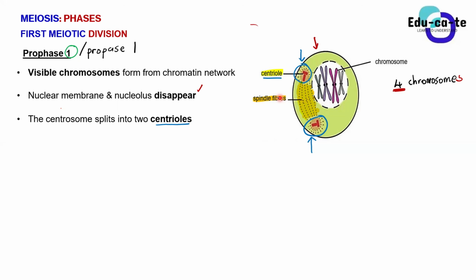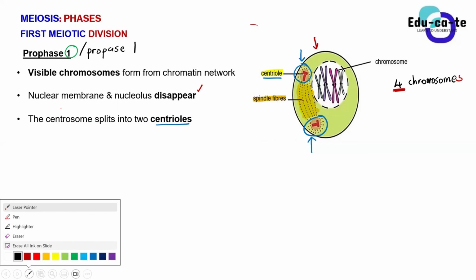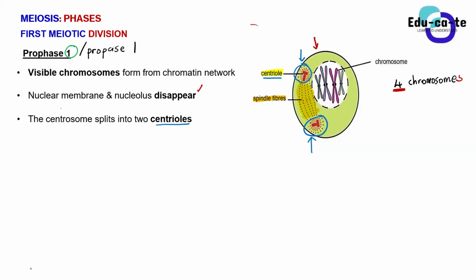So one of the evidences that you can give to say that this is indeed prophase, you can add here and say that spindle fibers are forming. I'll just add it below the centrosome point. So you can add and say that here spindle fibers are forming. Spindle fibers begin to form.